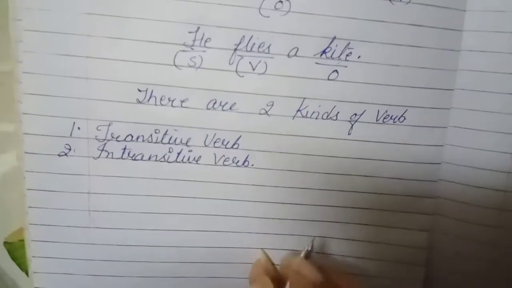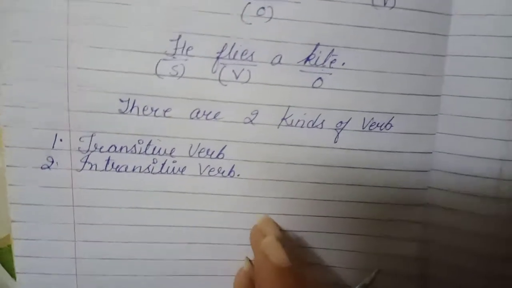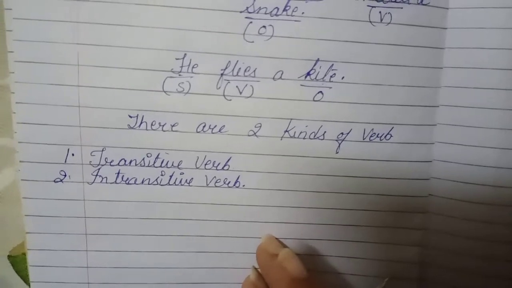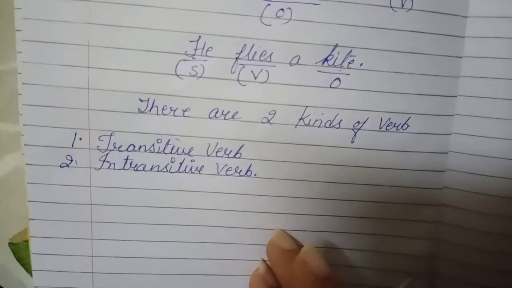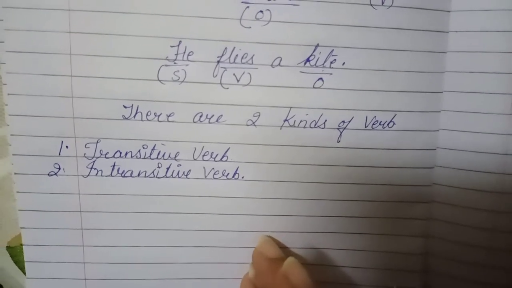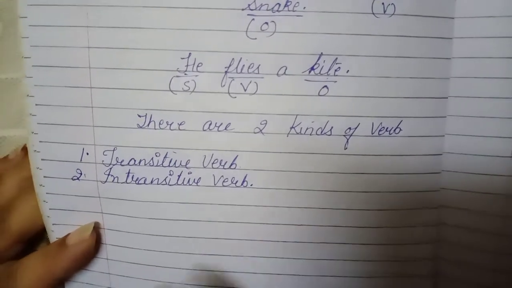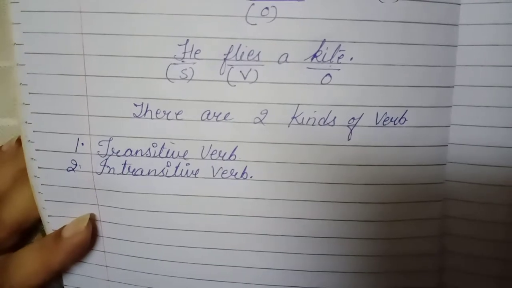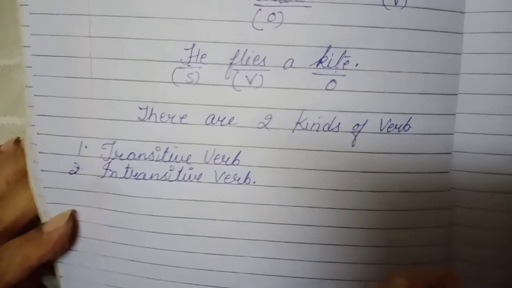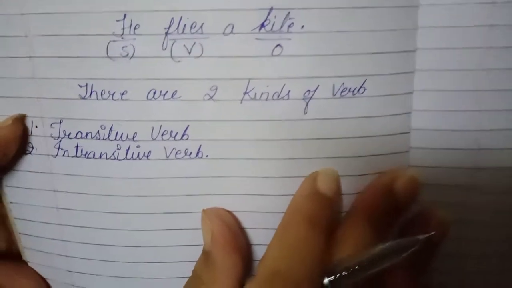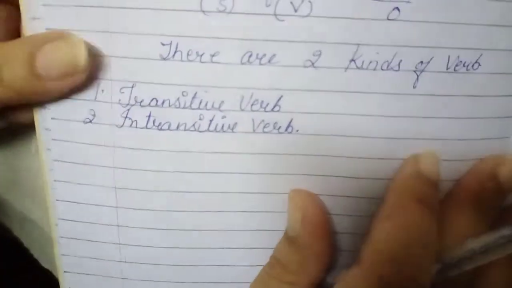Now what is a transitive verb? A transitive verb is a verb which requires an object to complete the sense of a sentence. Once again, a verb which requires an object to complete the sense of a sentence.